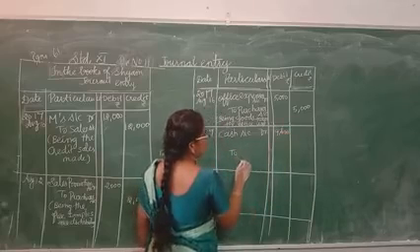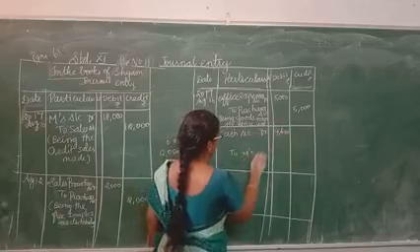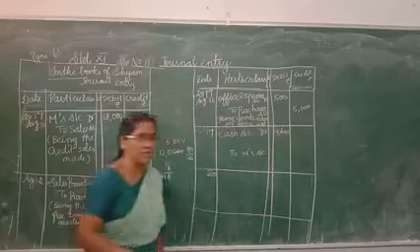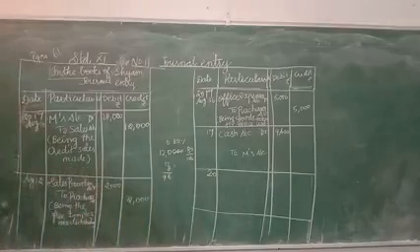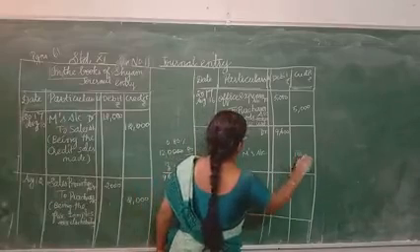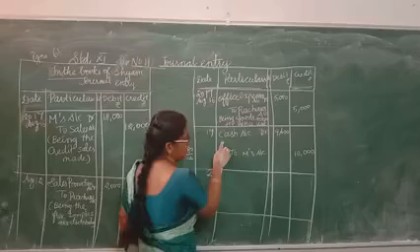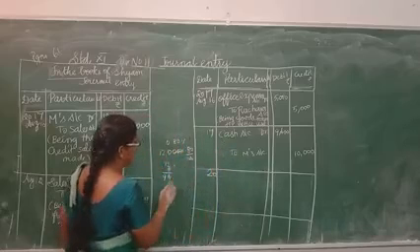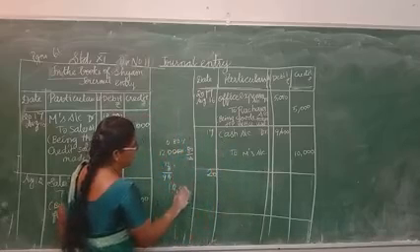Who is the giver? M's account. So to M account 12,000.